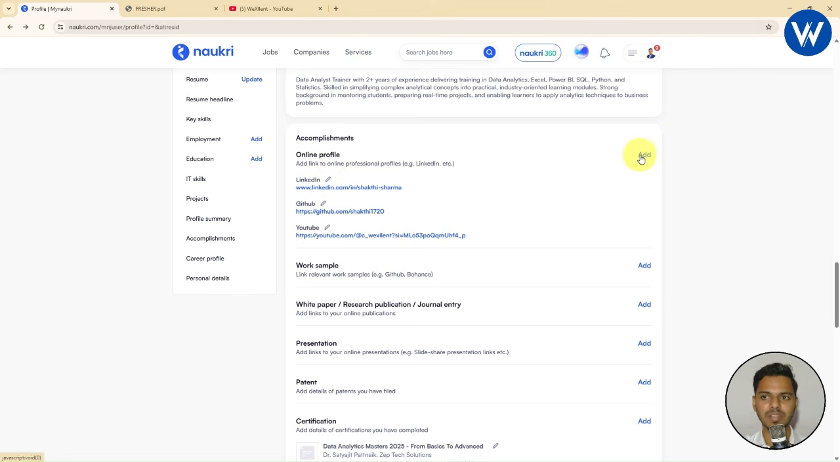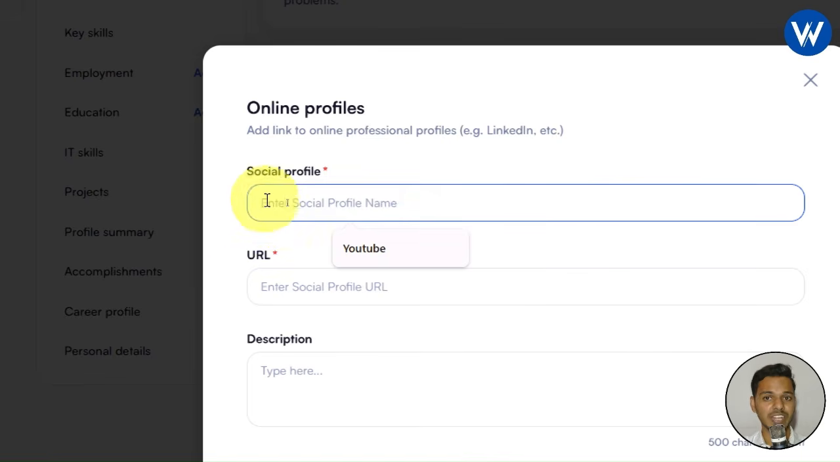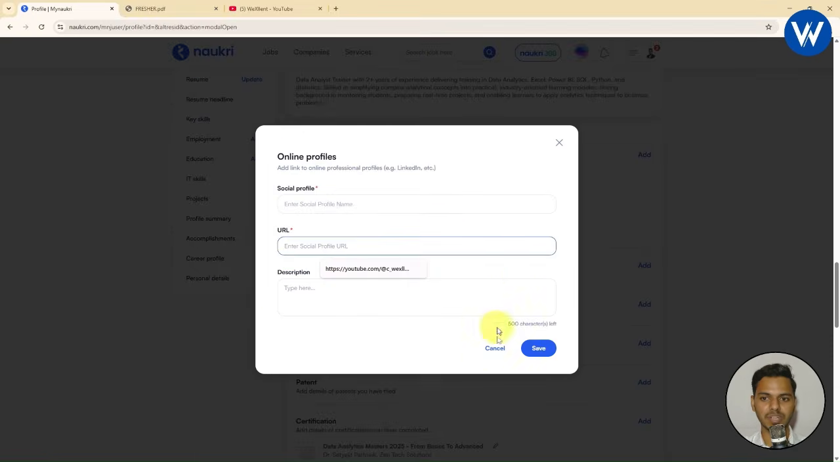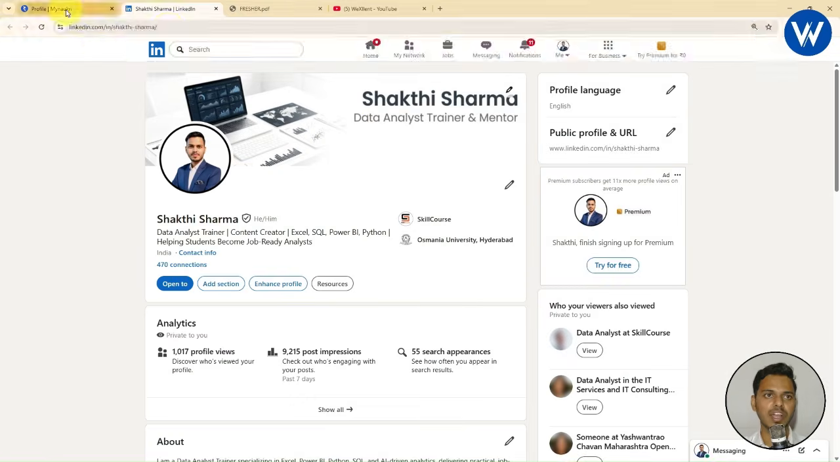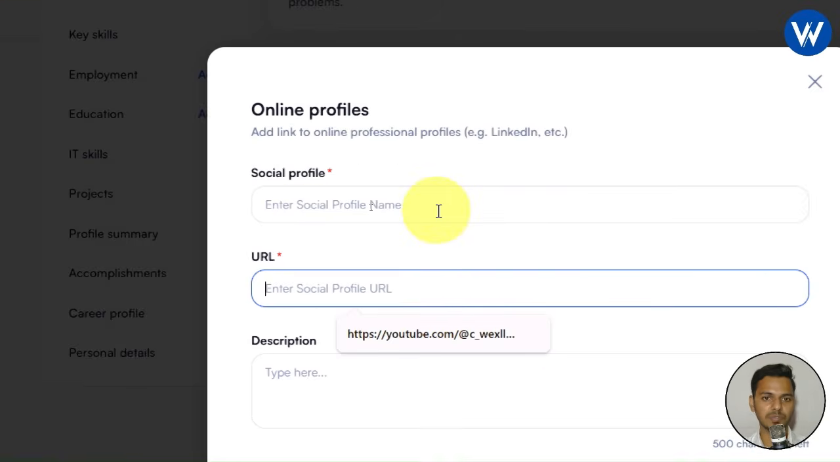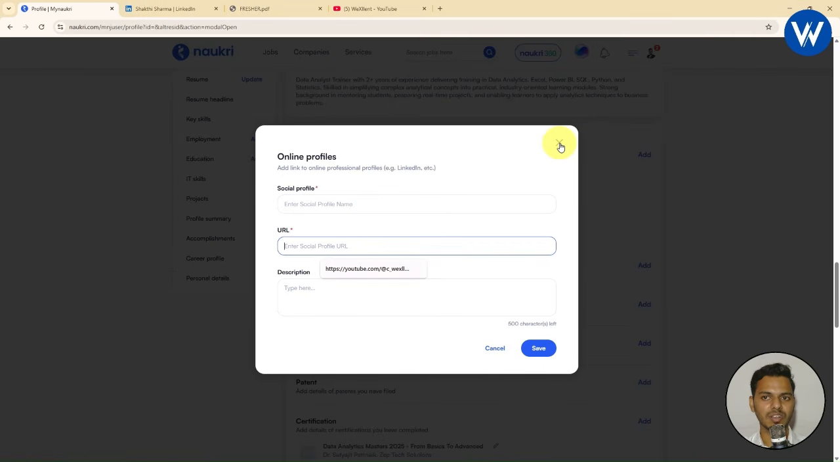It is very simple. For this, an add option is available. Now you need to enter the social profile. You need to mention the name, like LinkedIn or GitHub or YouTube, and enter the URL. If you want to get the URL, it is very simple, guys. Let me show you the LinkedIn profile. On the top you can see this is the URL. Let me zoom in. This is my profile URL, which you simply copy and go to Naukri. Now click add, and here you paste the URL. In this way you can add your online profile.